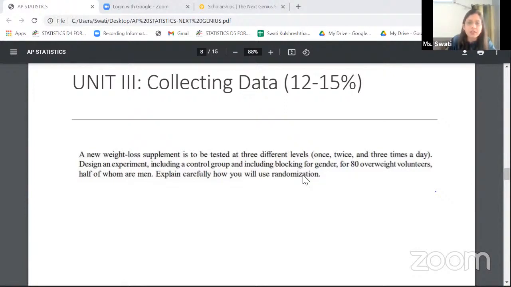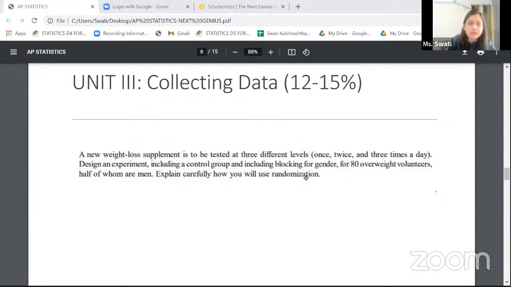So here, be it the free responses or be it the multiple choices, we can expect them to be on a simpler scale. For example, they would just ask you to design an experiment. So the completely randomized designs, randomized block designs. If you know a few confounding factors, you can always keep them. If you think there are no confounding factors, you can always eliminate them. So you can go with a completely randomized design.